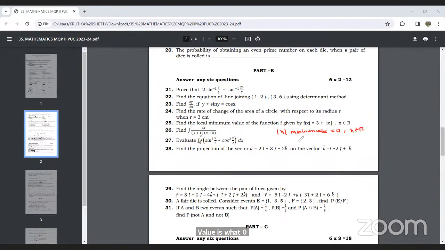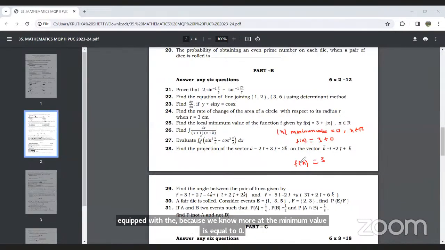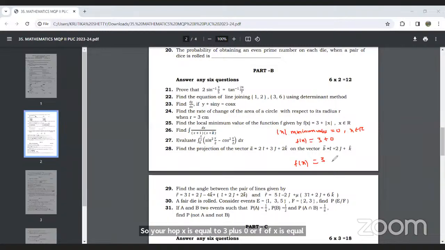For x belongs to R, for this function f of x, it will be 3 plus 0, which is equal to 3. So the minimum value of this function will be 3. The local minimum value will be equal to 3, because we know the minimum value of mod x is 0. So f of x is equal to 3 plus 0, or f of x is equal to 3. So 3 will be the minimum value.